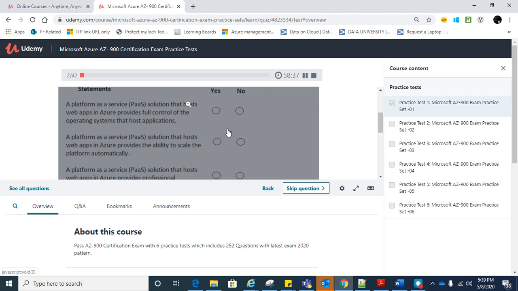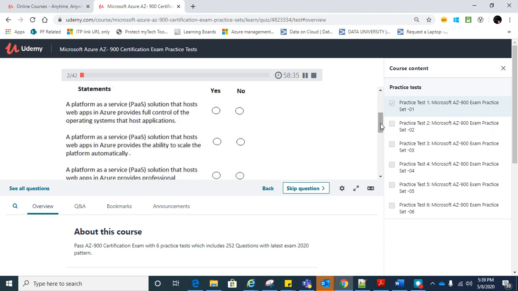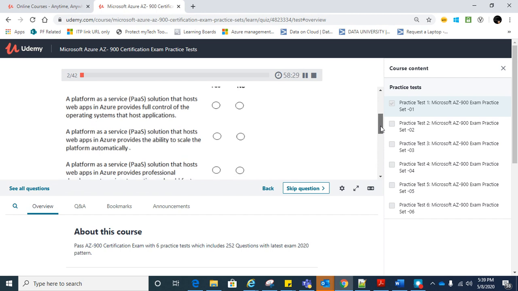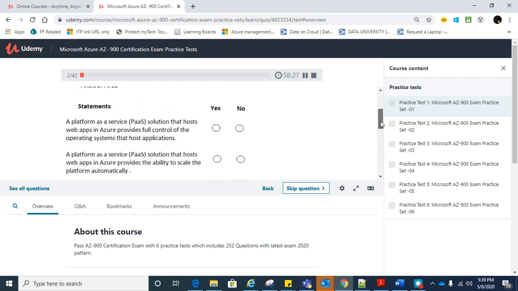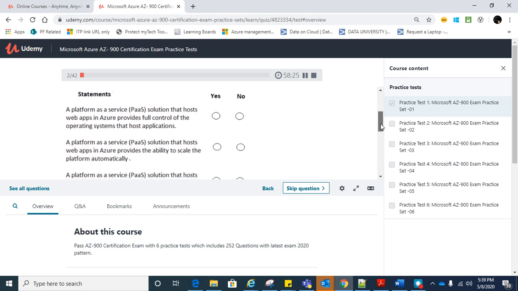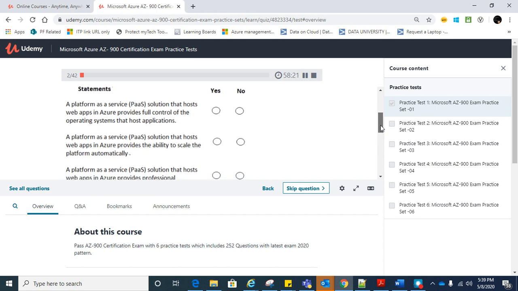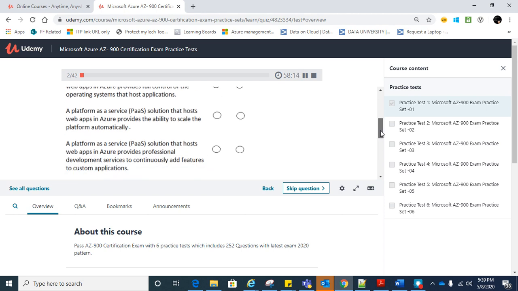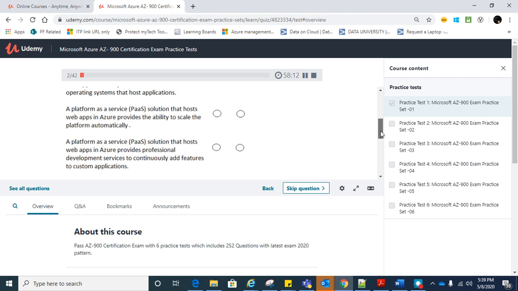PaaS will not provide full control of the operating system, so the first is no. Next, a PaaS solution that hosts web apps in Azure provides the ability to scale. Yes. The third says it provides a development service that continuously adds new features.